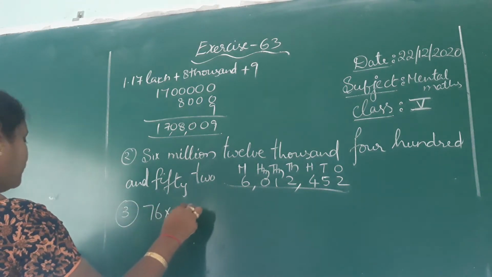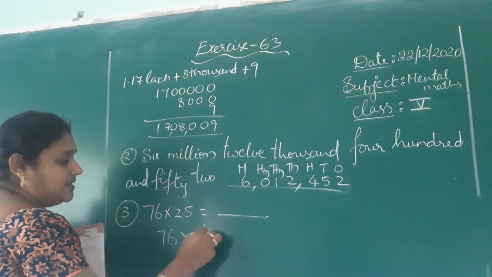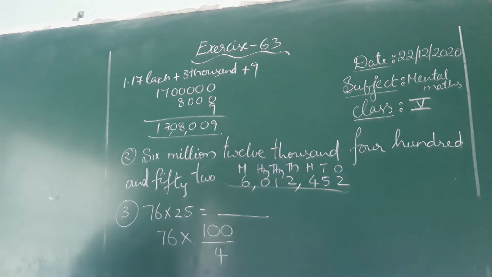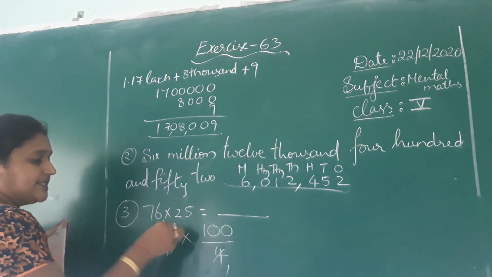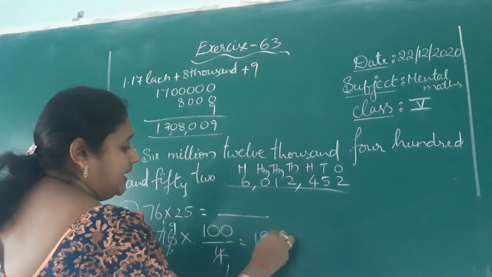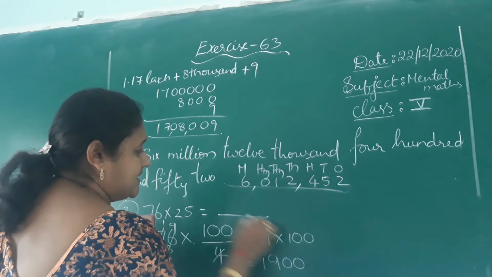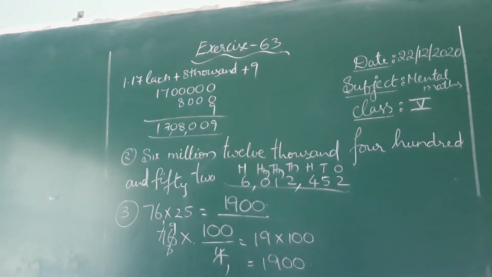See the third one. 76 into 25 equal to how much? If you multiply 76 with 100 by 4, 4 ones 4. Remainder 3 will be 4 9s 36. So 19 into 100, nothing but 1900 is the answer. See the next one children.